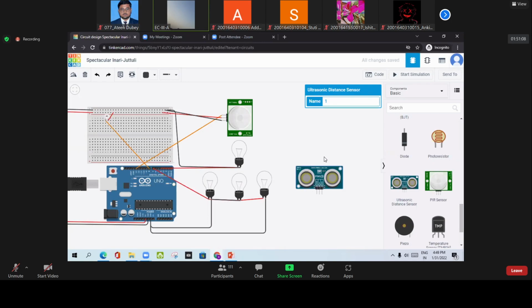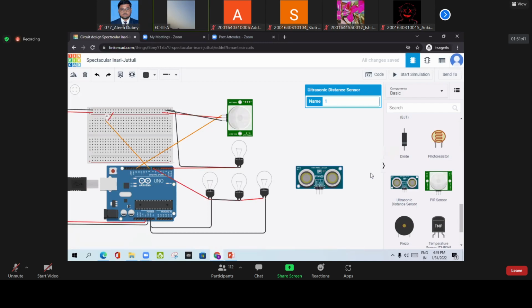When our robot moves, if an obstacle comes in that particular range, you have to study the data sheet of this sensor. This sensor is just like the eyes of the robot. Whenever your robot is going and suddenly there is an obstacle or a wall, the sensor will sense the distance, and according to that we will apply the if condition, and your robot will turn right or left.